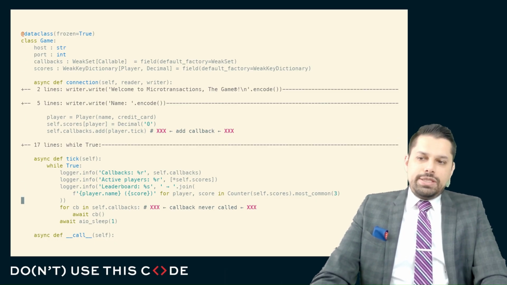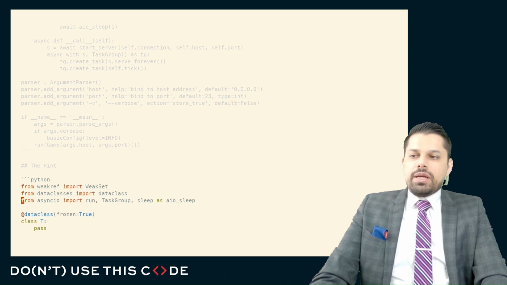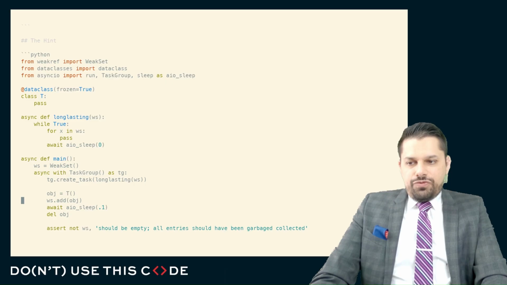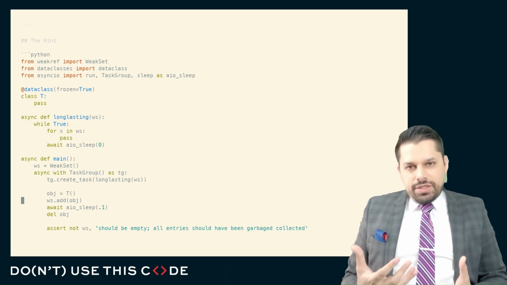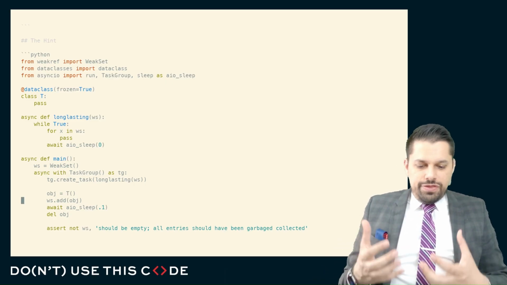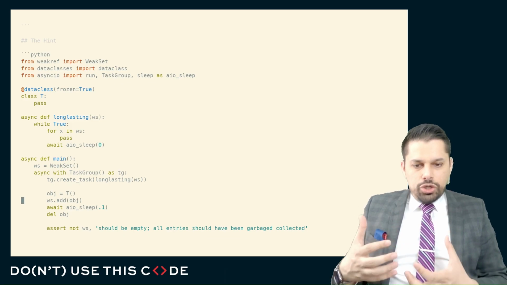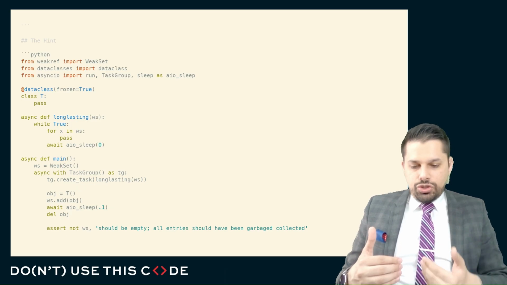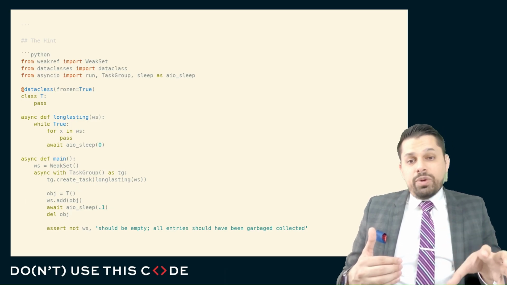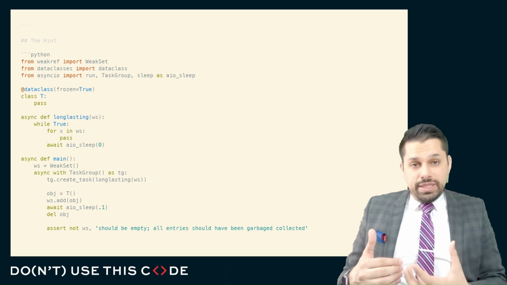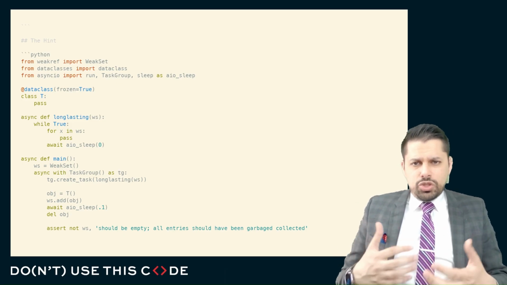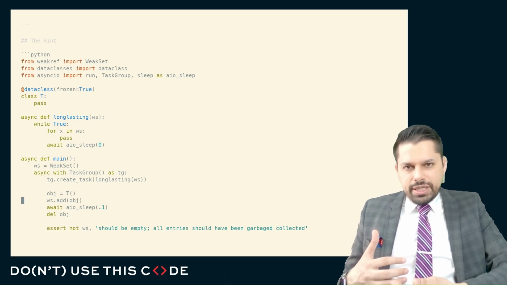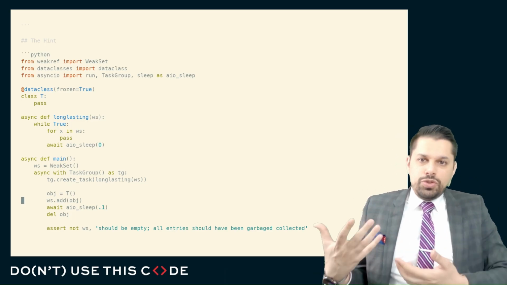Now, I'll give you a hint for this bug. This bug is all about weak references. When you have these frameworks that involve callbacks, one of the things that these frameworks are going to want to do is make sure that they don't keep things alive longer than they need to. They want to make sure that the callbacks that are registered don't prevent memory from being deallocated when that memory should be deallocated. So you can think as part of the game server, you have players constantly connecting and constantly disconnecting. Every time the player disconnects, you really want to clear out any memory you use for that player.